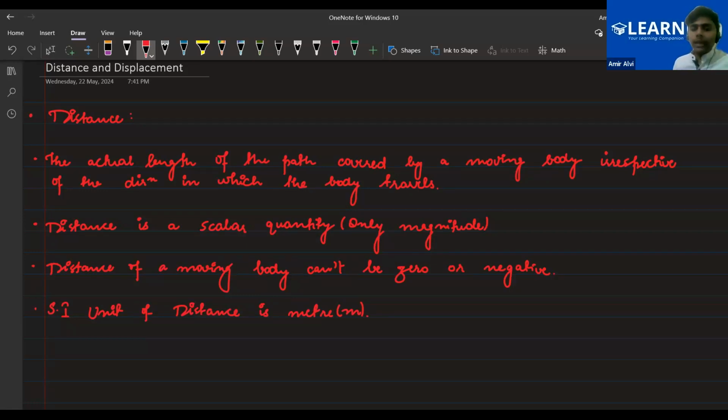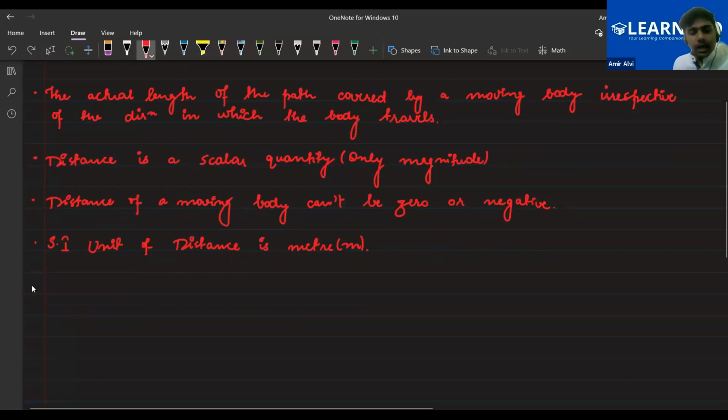So next thing that I was asking is, distance is measured by an odometer. You must have seen in the vehicles that there is a meter installed in the dashboard. It continuously moves. Sometimes it is digital, sometimes it is analog. Have you seen that in the bike, in the cars, in the buses? Yeah. So that is the odometer that basically measures the distance.